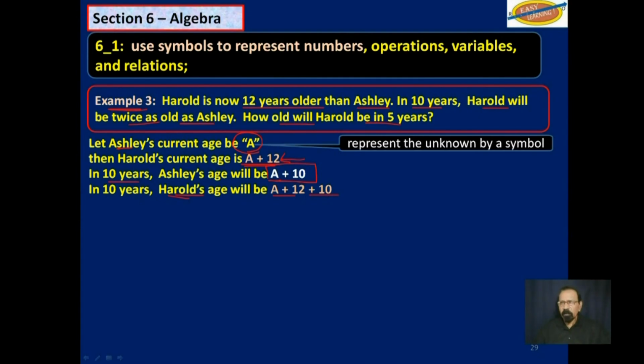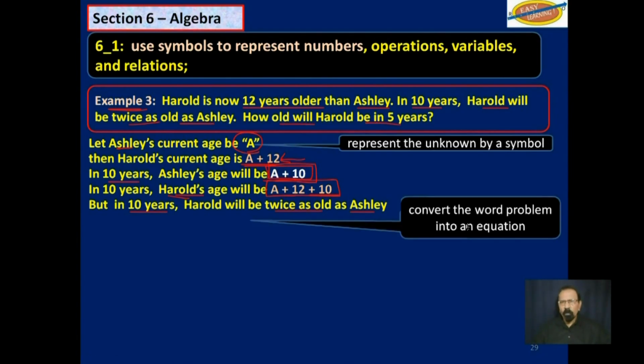So far, so good. One more thing we need to do. In 10 years, Harold will be twice as old as Ashley. So what we will do, we will set up an equation so that Harold's age will show up as twice Ashley's age. So we will convert that word problem into an equation, and then we will solve the equation, and then we have one more step to do.